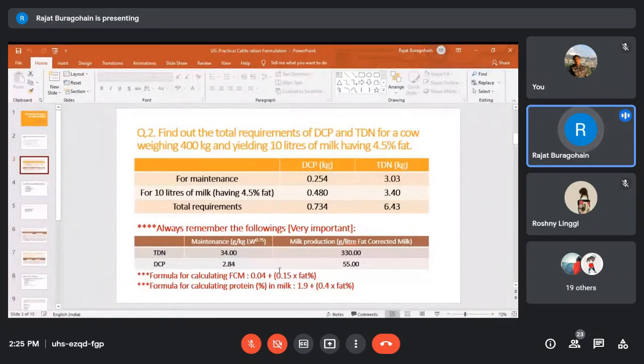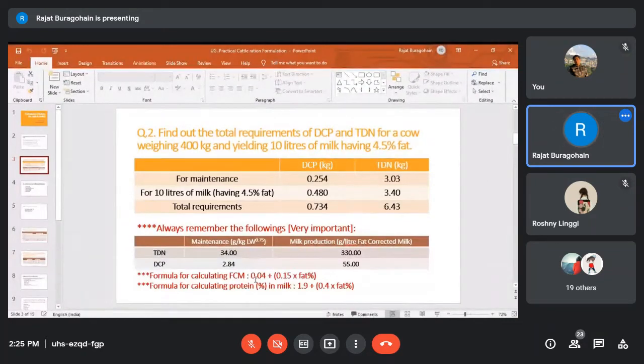And this is the reason actually, in the case of farm-reared animals, fat percentage in milk will be lesser than that of dairy cows which are reared in village conditions, providing enough green fodders. So accordingly, the requirement of energy as well as the requirement of protein will be different.